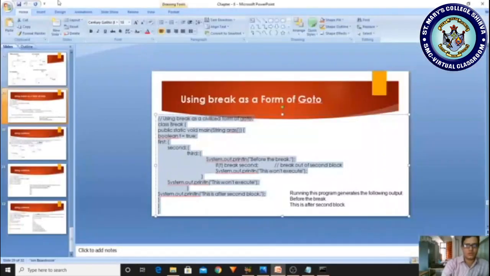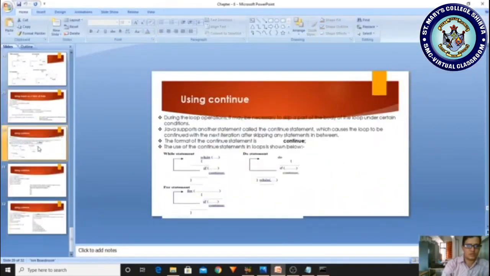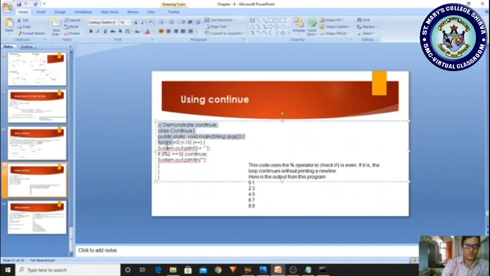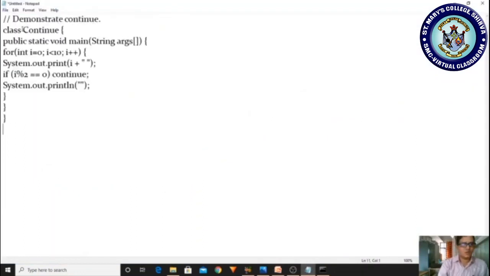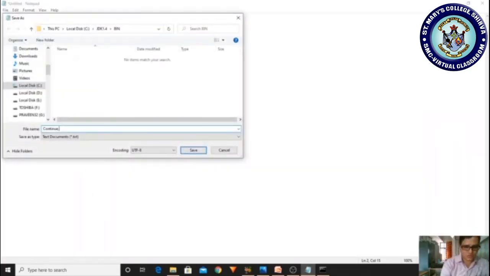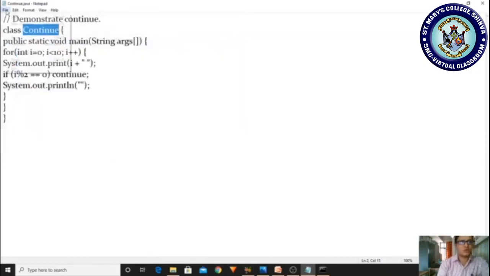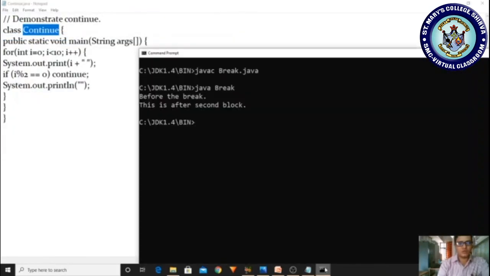Okay, and next here a sample program exists. Copy and come to the file, new and paste, and it is a sample program related to continue. Go to file, save, and save.java. Okay, now file, save it, come here, compile it, java continue. Yes, we are getting the output.